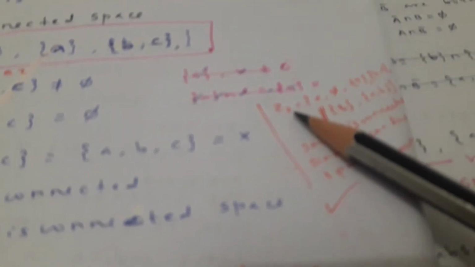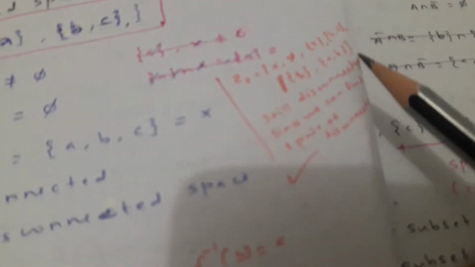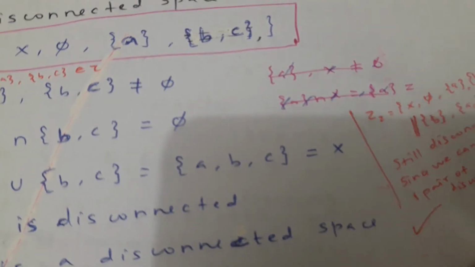Similarly, there is another note. Say you have a subset tau of X equal to {X, phi, {a}, {b, c}, {a, b}}. Like this, it is still disconnected, since we can find one pair.